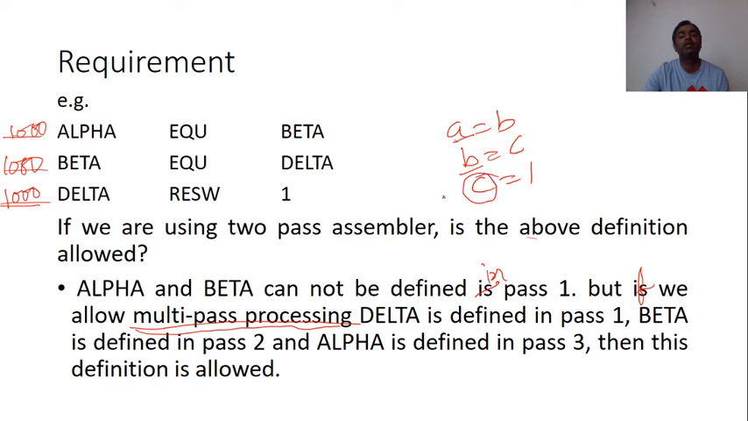When I am able to use the value of C, then only I can find out the value of B. That will be done in pass 2. When I have the value of B, then I am able to find out the value of A. That will be in pass 3. That means if I apply 3 passes just for symbol defining and 1 pass for object code, then this type of definition is allowed.